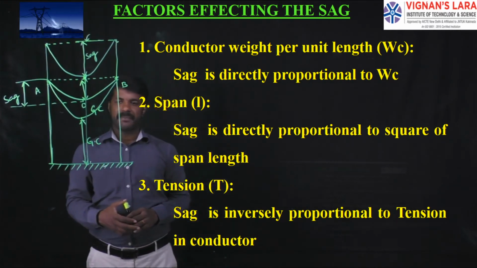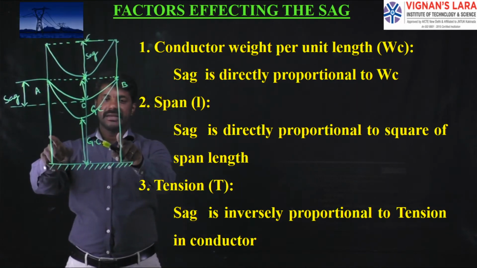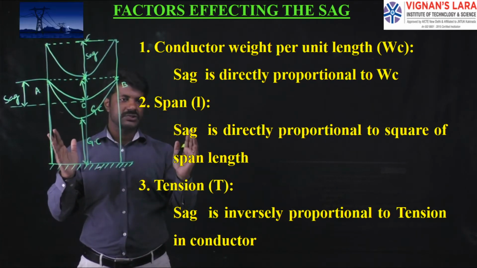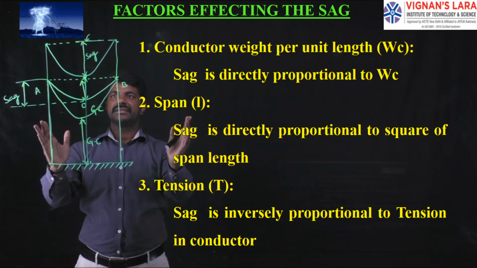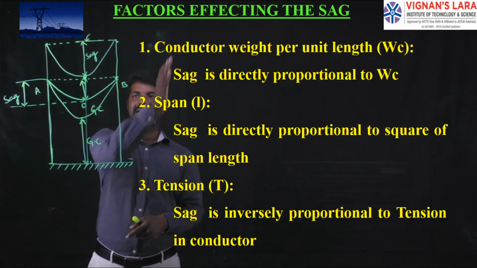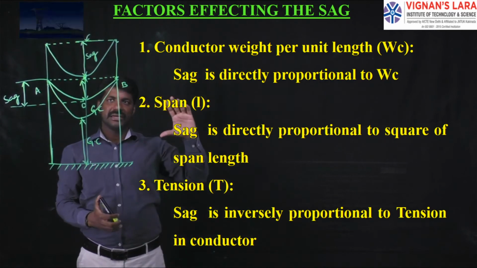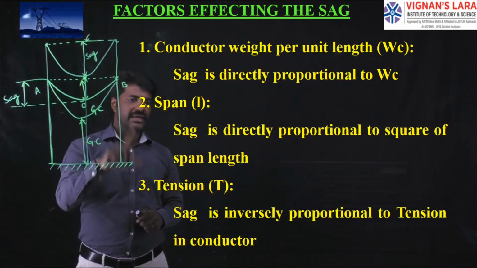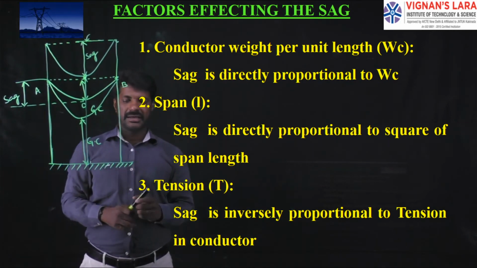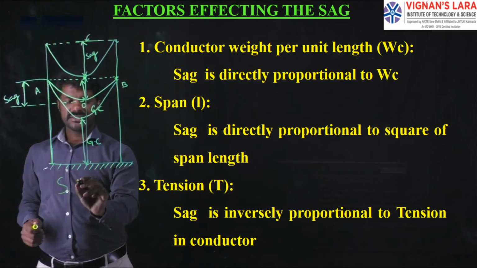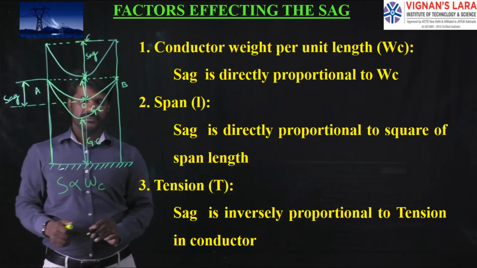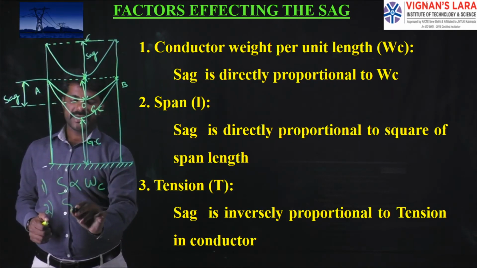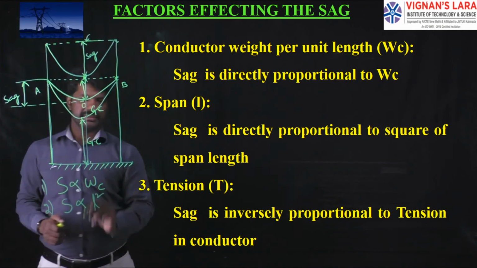And next, span length. If the length of the span gets increased, that is, the distance between the two successive towers gets increased, obviously the profile of the conductor path increases with its deviation, that is sag. Therefore, sag is directly proportional to square of the span length. That is, if I assume sag to be S, previously it is directly proportional to weight of the conductor as a first point, and as a second point, sag is directly proportional to square of the length, L squared.